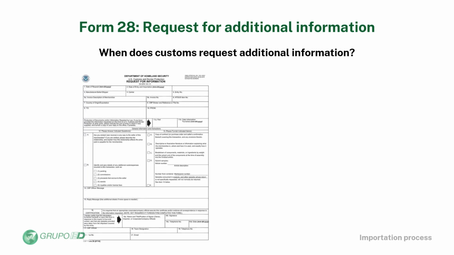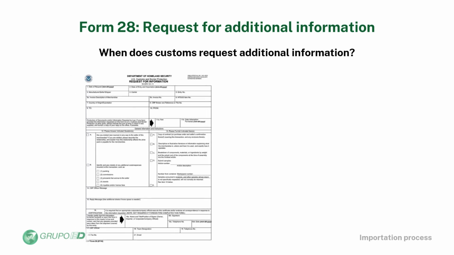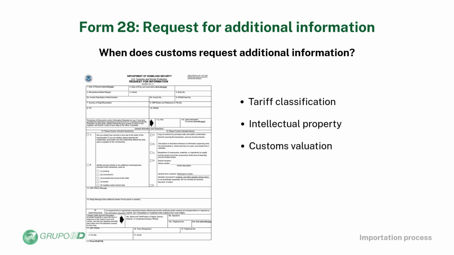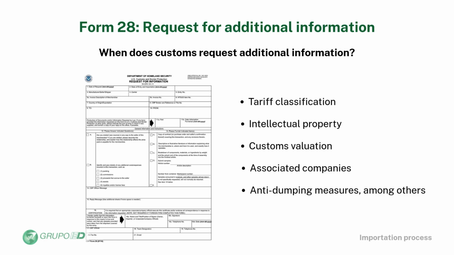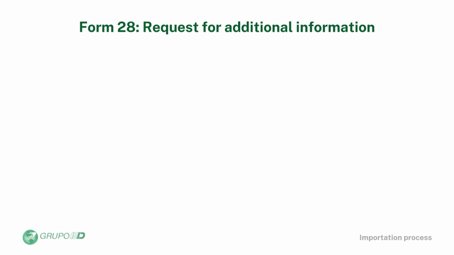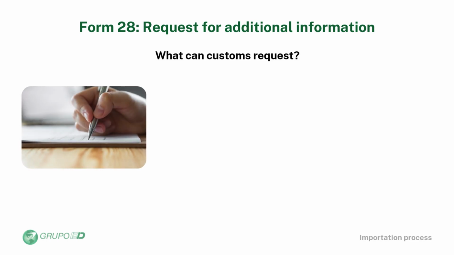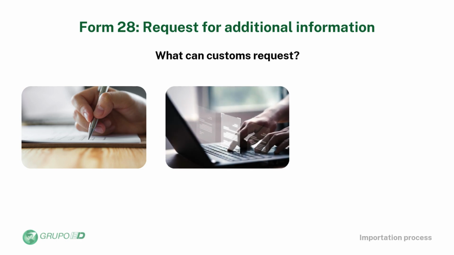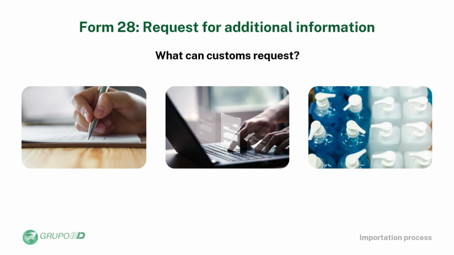When does Customs request additional information? When there are questions regarding any of the following: tariff classification, intellectual property, customs valuation, affiliated companies, anti-dumping measures, among others. What can Customs request? Customs may request the following: completion of forms, additional documents, samples, among others.